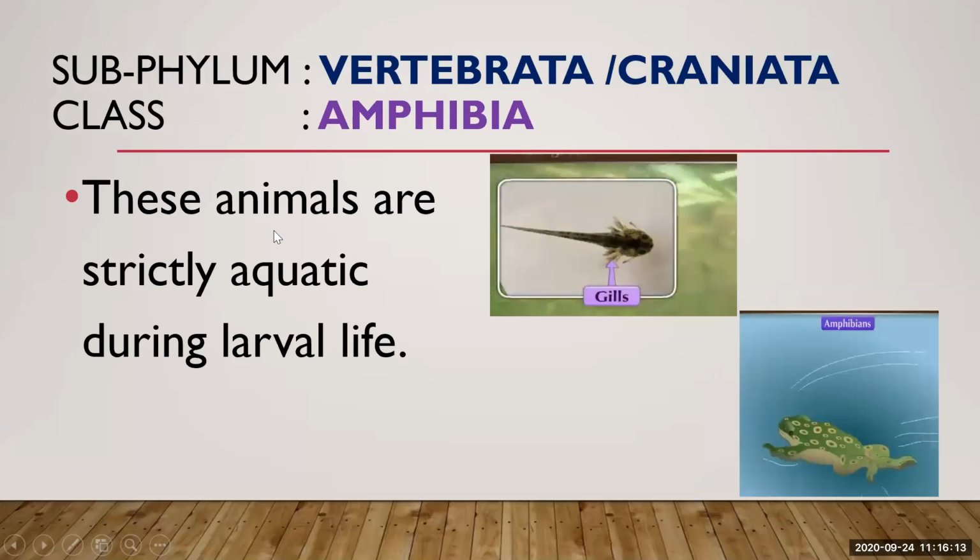These animals are strictly aquatic during larval life. If you see their immature form, that is the larva, they are strictly aquatic because they have gills and they have a tail. So with the help of gills, they can respire in the water. That is why they live a strictly aquatic life during their larval stage. But when they mature and become an adult, they can live in water as well as on the land.